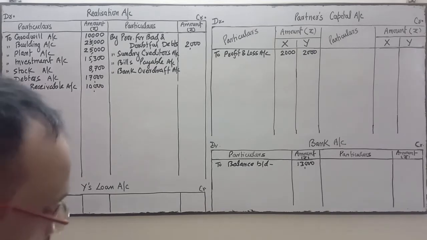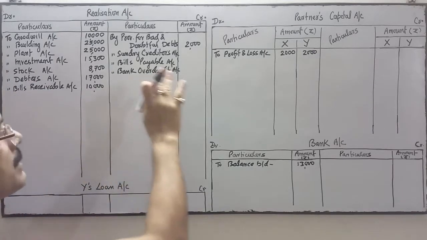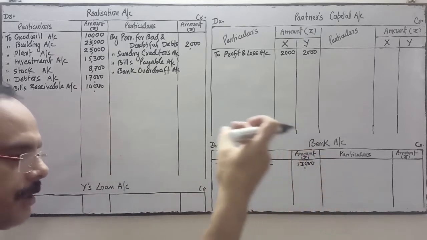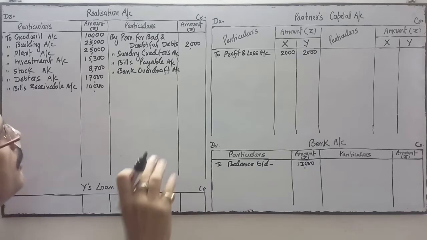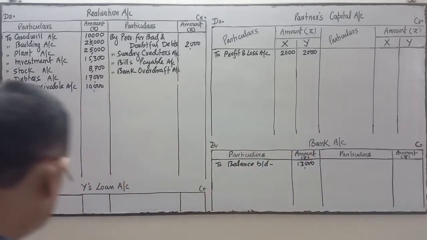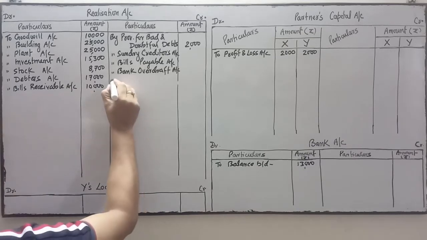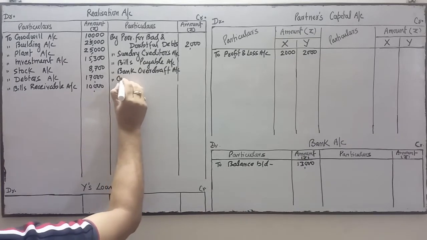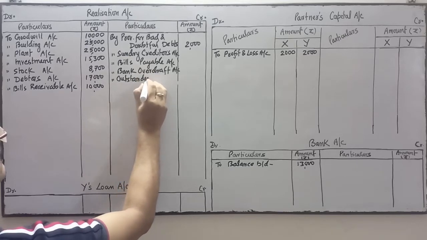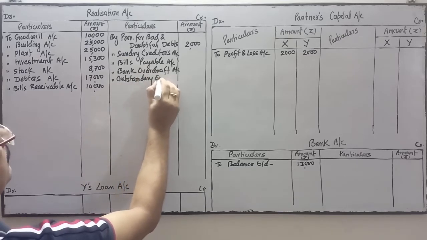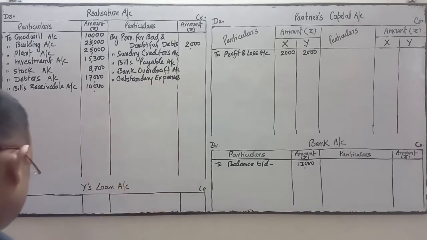That amount has to be returned to the bank. It's an external liability. Then another external liability is outstanding expenses.